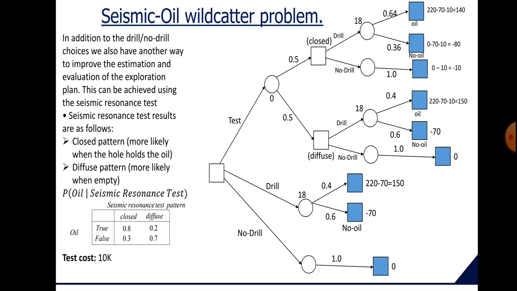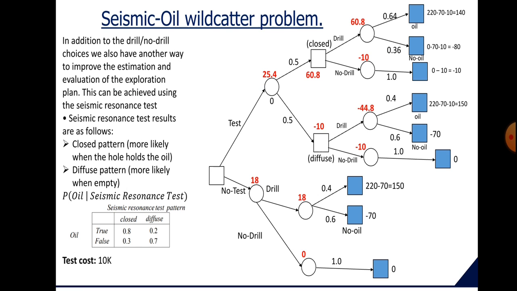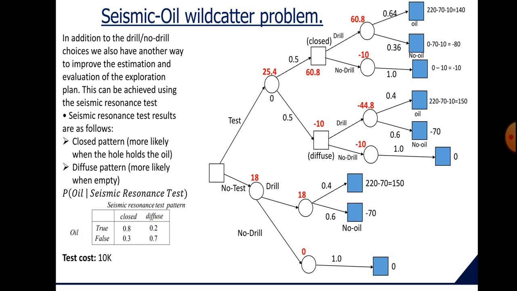So from here we have to find out the probability of the presence of oil given a particular test. Now we know here we are given test cost equals 10,000. So what we are going to find out is this value of 0.64. How do we get it? This 0.64 value, which we get in the rightmost branch of the topmost tree